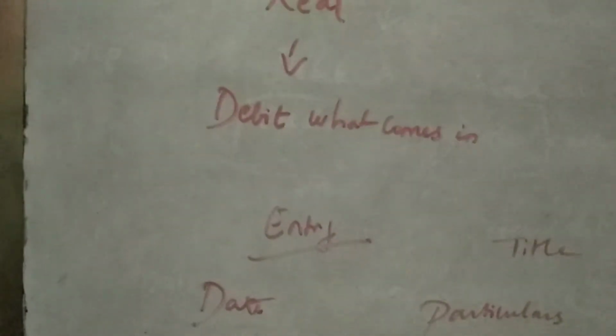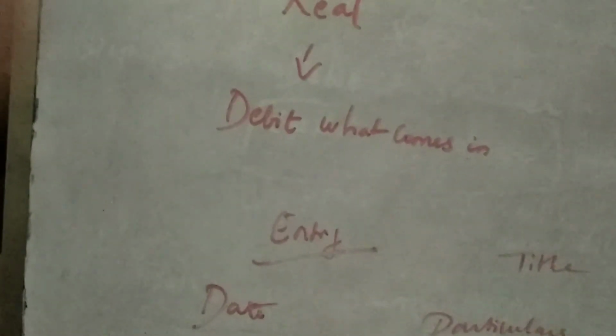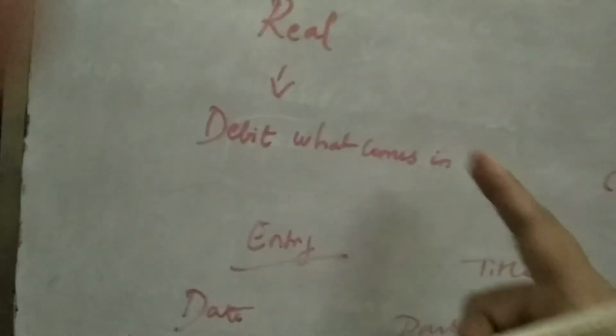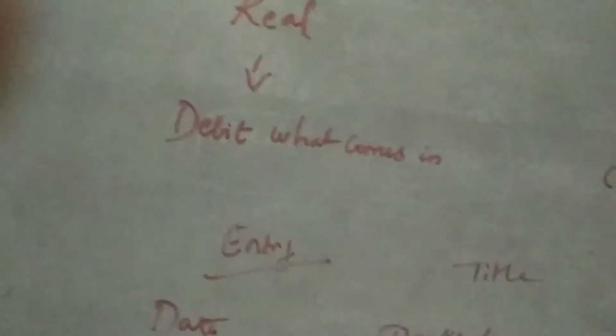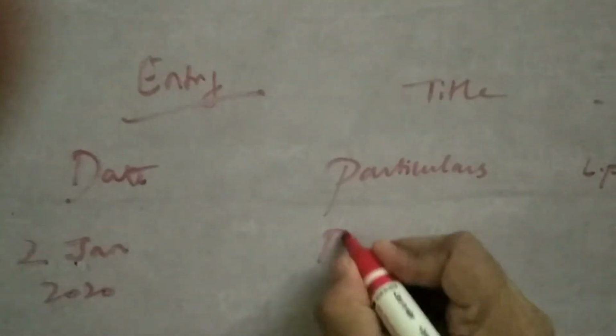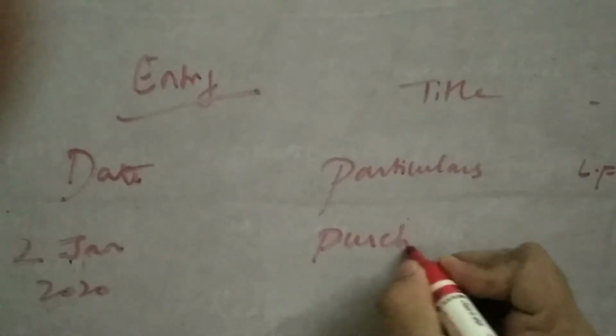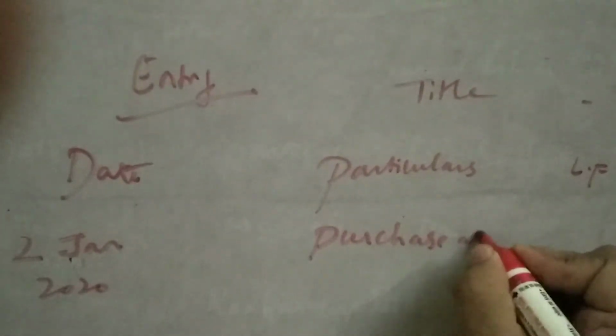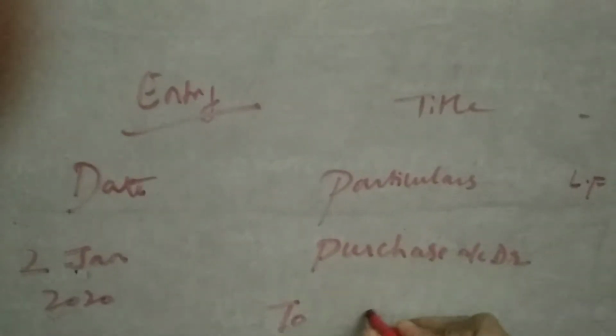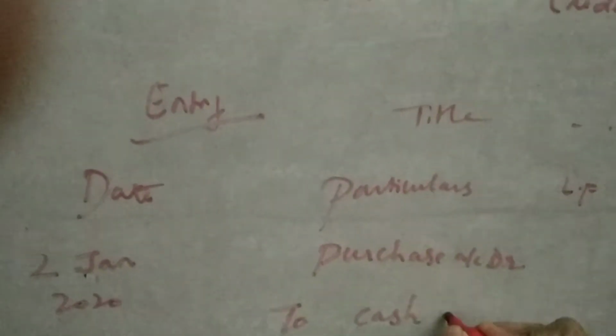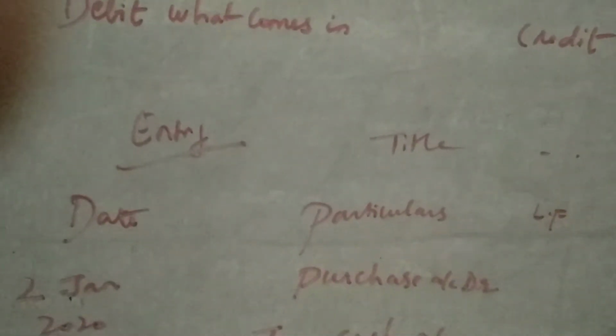So now 2nd Jan 2020. So purchase account debtor, to cash account, 1 lakh.